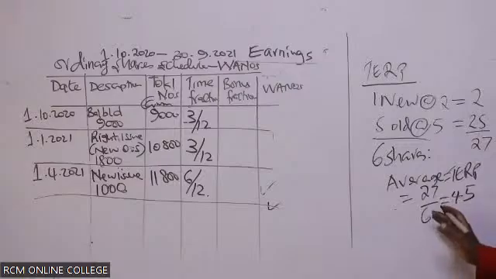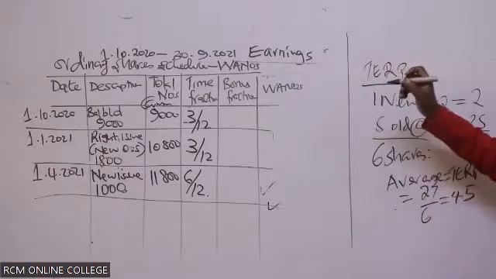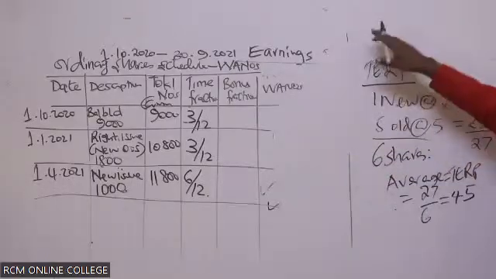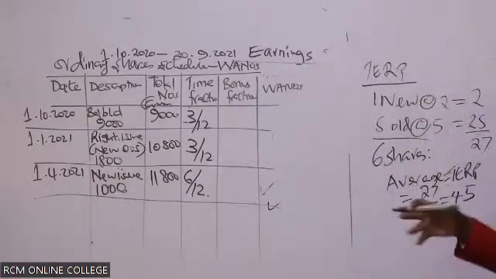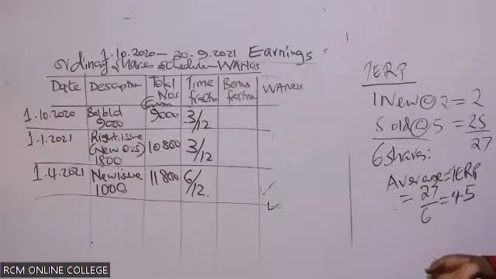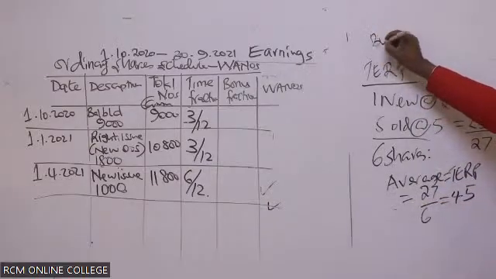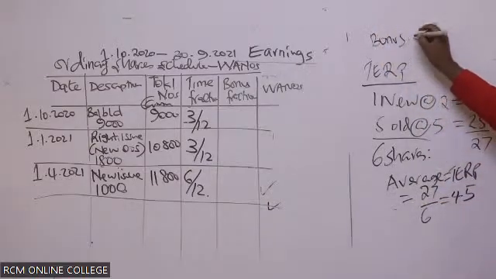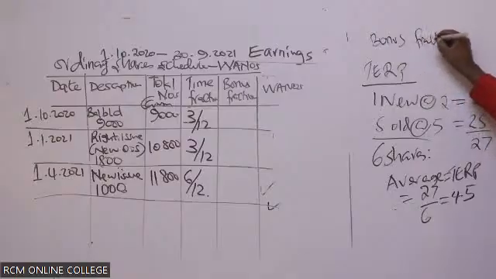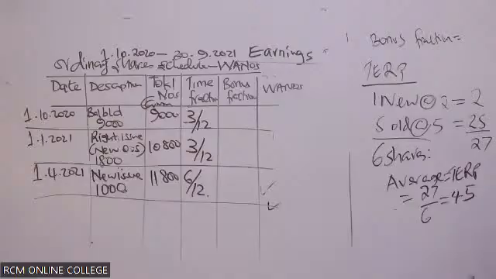Now, having gotten these, could you kindly go ahead and give me the bonus fraction out of this? We are giving some shares for free because of the reduced price. So how do I get the bonus fraction? That is in terms of AFM.